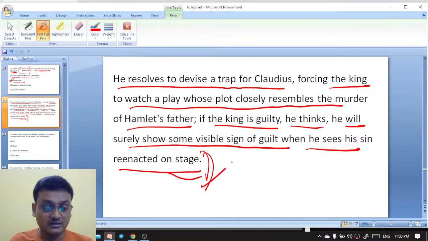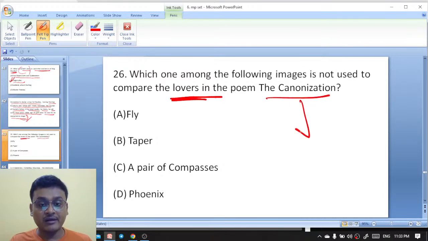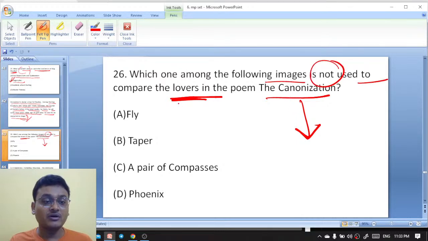So on stage is the adaptation. Which one of the following images isn't used to compare the lovers in the poem The Canonization? Canonization by John Donne here. Which one among the following images isn't used to compare the lovers in the poem The Canonization?